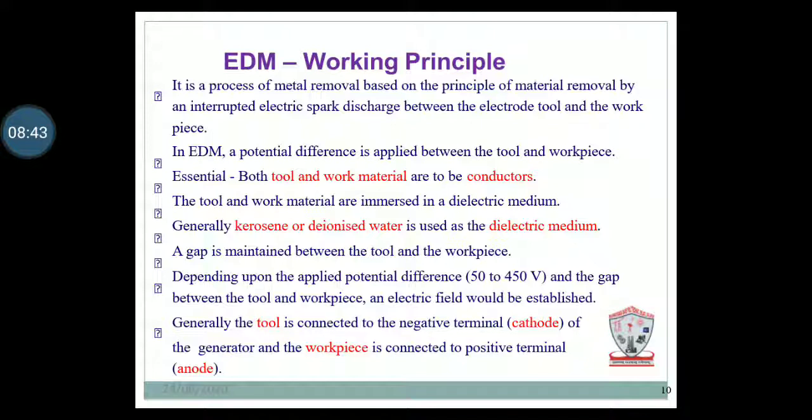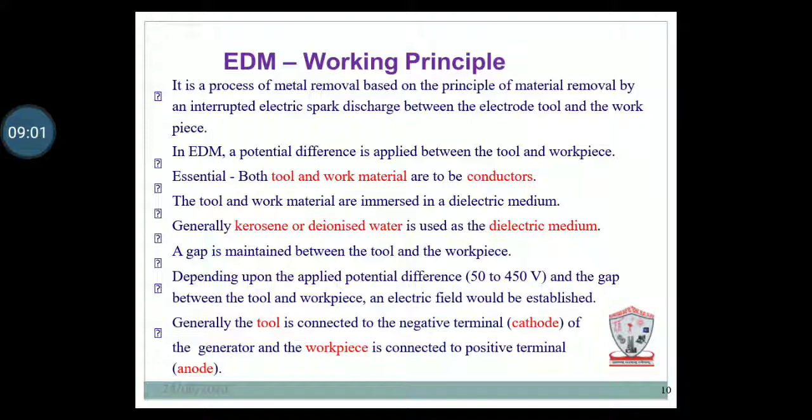So in the EDM working principle the main important parts are the tool and workpiece. The tool is used as a cathode, the negative terminal, and the workpiece is used as a positive terminal, called the anode.